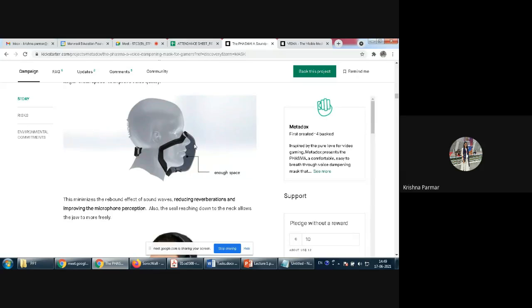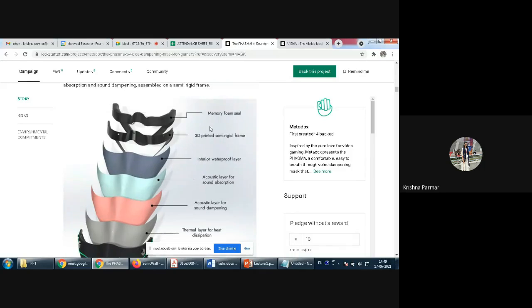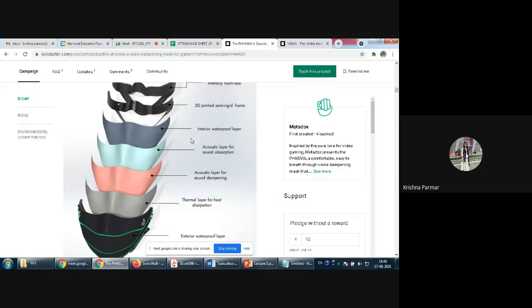You can see this one. They use a waterproof layer, and they use sound-absorption material, and they avoid the suffocating materials, and that way they make the entire mask.